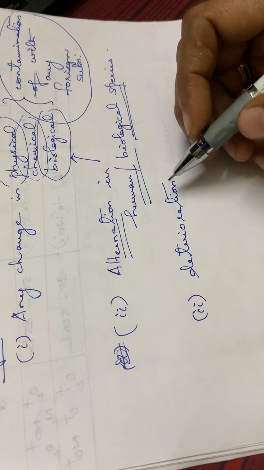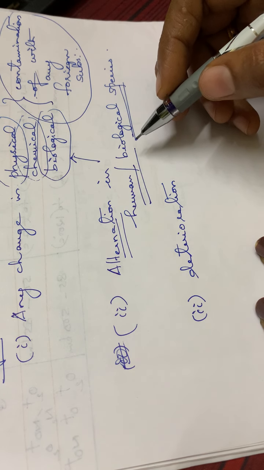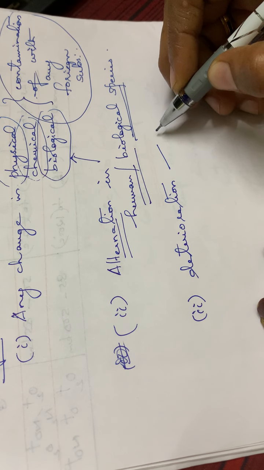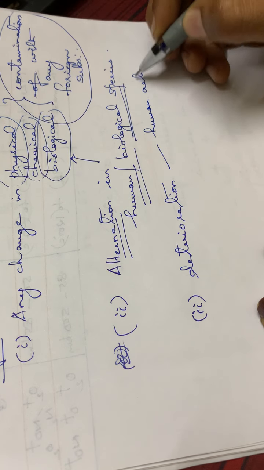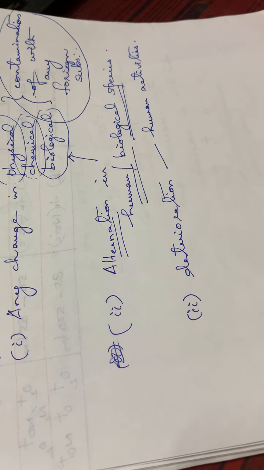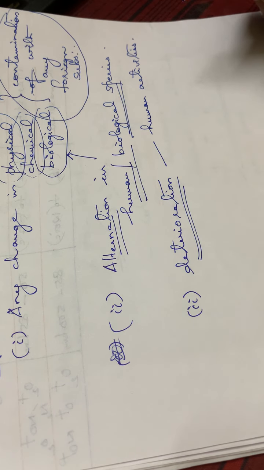Deterioration means the decrease, the deterioration in the physical, chemical as well as the biological characteristics as a result of the human activities. That is the third definition. Due to human activities, some deterioration in the physical, chemical as well as the biological properties of water. So these are the three definitions for water pollution.